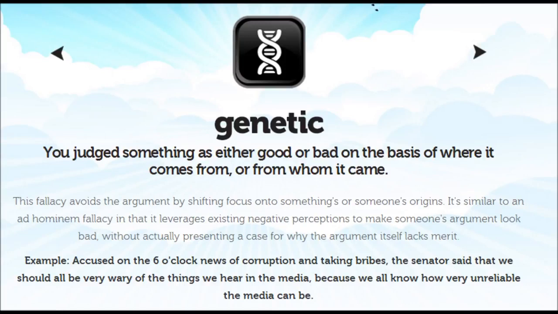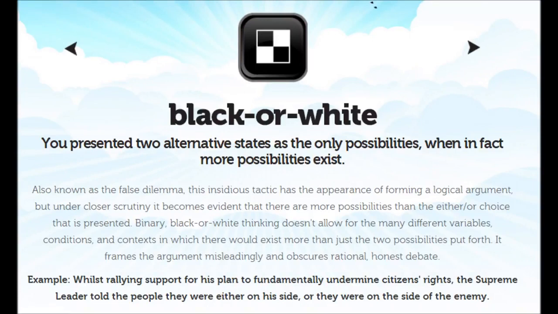19. Black or white. You presented two alternative states as the only possibilities, when in fact more possibilities exist. Also known as the false dilemma, this insidious tactic has the appearance of forming a logical argument, but under closer scrutiny it becomes evident that there are more possibilities than the either/or choice that is presented.